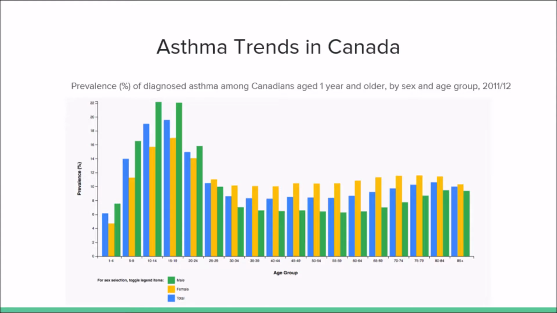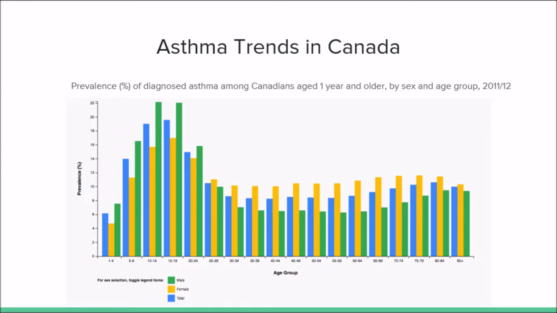When looking at descriptive epidemiology, it is important to address the person, the place, and the time with regards to the specific disease, illness, disorder, or condition. As we can see, this graph found on the Government of Canada websites illustrates a strictly Canadian trend when it comes to asthma and the various populations affected from the years of 2011 and 2012. The y-axis is the prevalence percentage, or the disease burden, while the x-axis is categorized into various age groups. It is clear to see that in Canada, younger populations between the ages of 5 and 24 have higher prevalence rates compared to the older population.